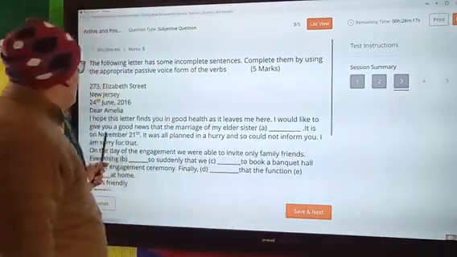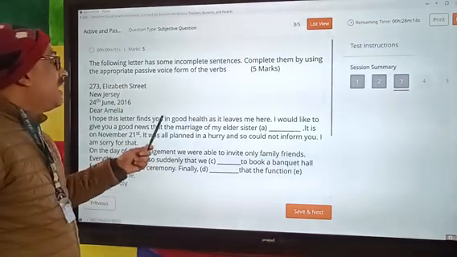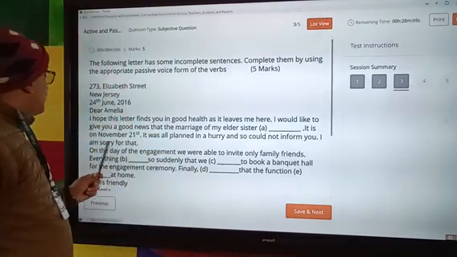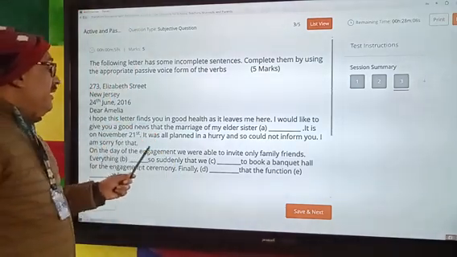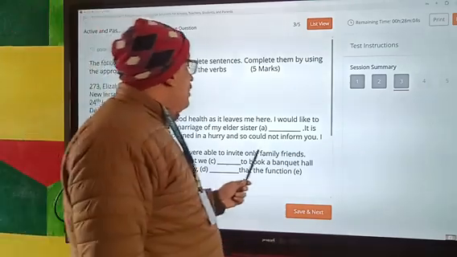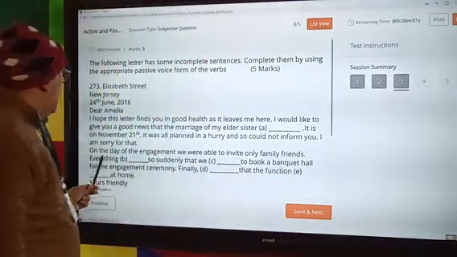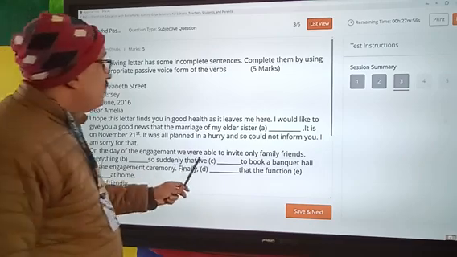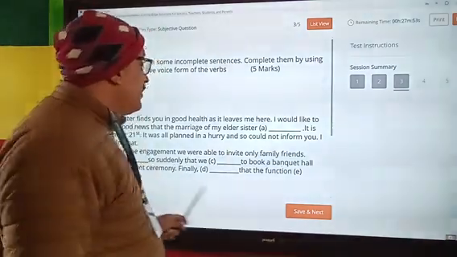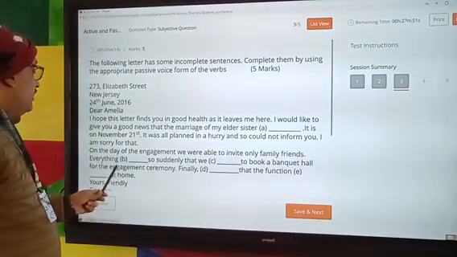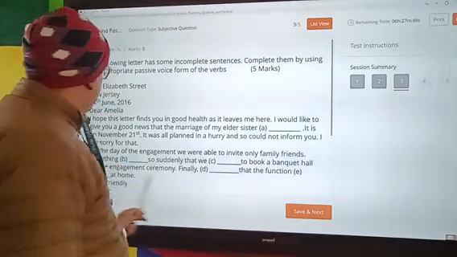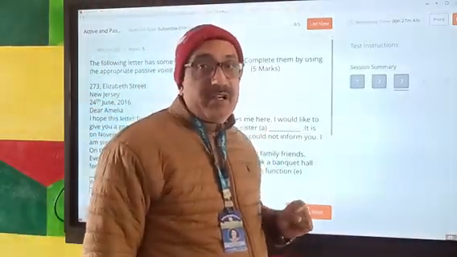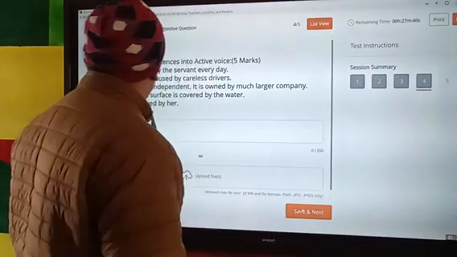It is November 21st. It was all planned in a hurry and so I could not inform you. I am sorry for that. On that day of the engagement, we were able to invite only family, friends, everything. Okay, here you will find what is right. So suddenly that we, here you will take to book the banquet hall for the engagement ceremony. Finally, that the functions. So all the gaps you will fill by your own self based on your understanding. Okay. Now